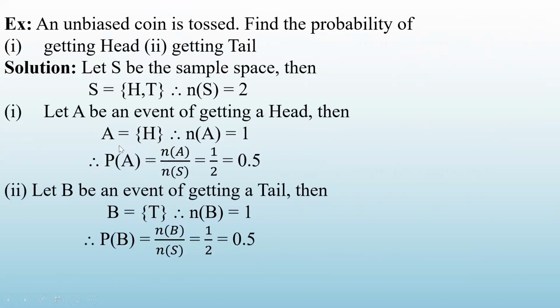This I have shown you in the last example. When you throw a coin, the sample space contains either H or T. Sample space is the collection of all possible outcomes of an experiment. So the number of points in S is 2. If you want to find the probability of getting a head, call it event A. A will contain only one point, H. The number of points in A is 1. So probability of A is the number of points in A divided by the number of points in S, according to our definition of probability. That gives you 1 upon 2, which is 0.5. Similarly, the probability of getting a tail is also 0.5 in this experiment.